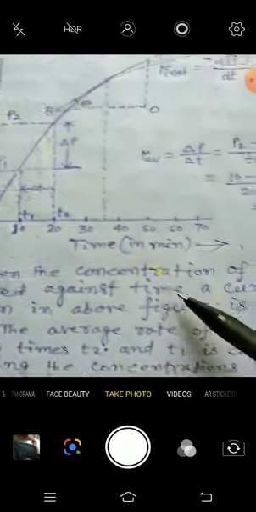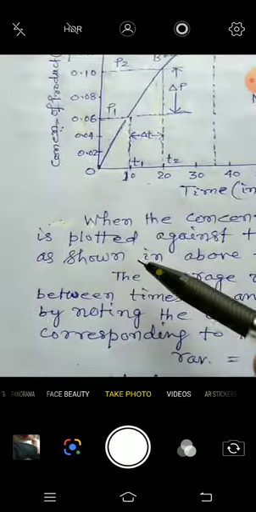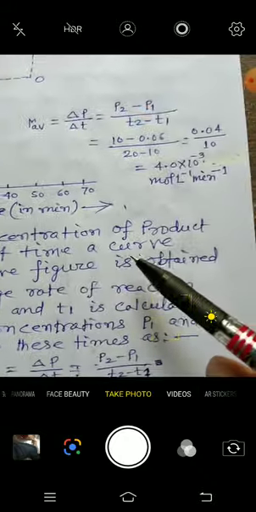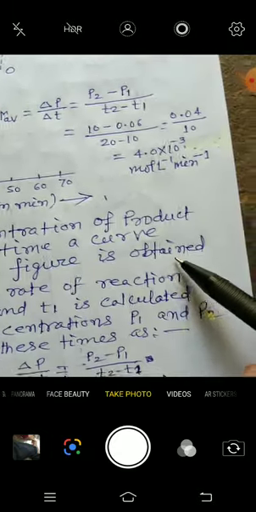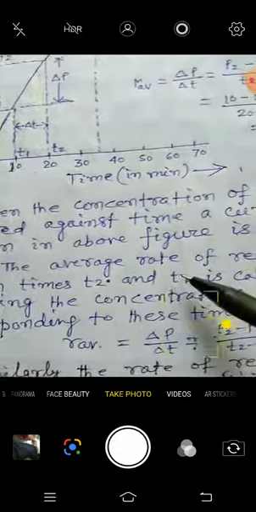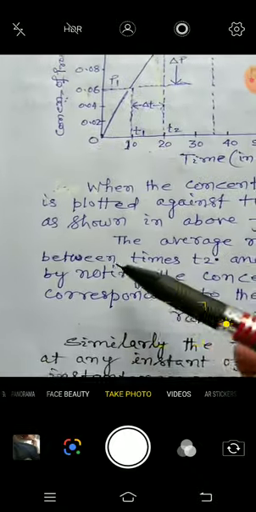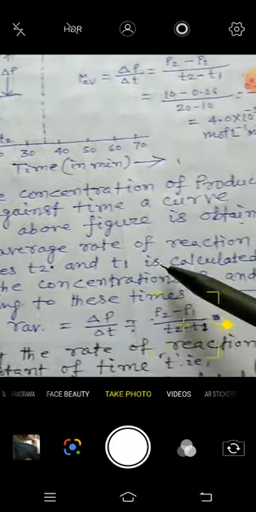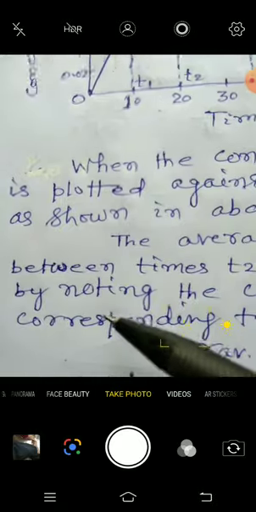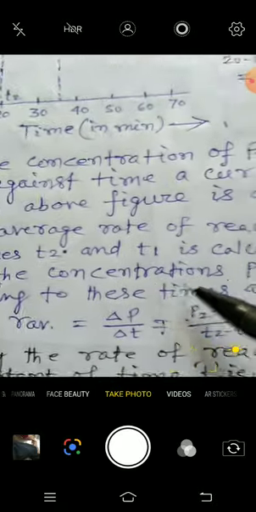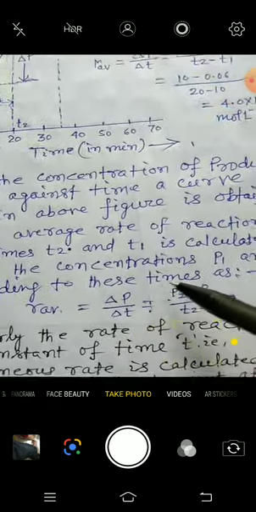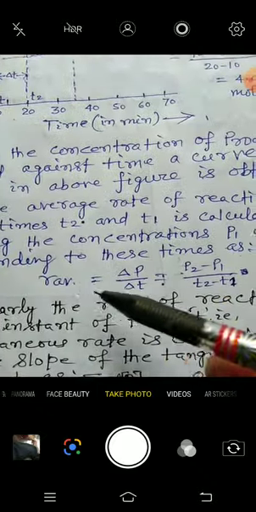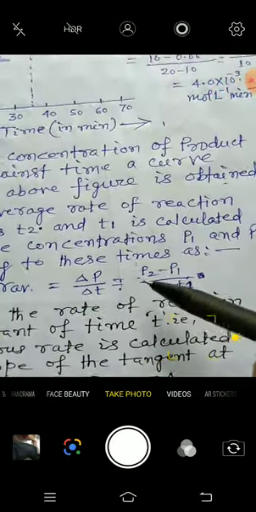Now when the concentration of product is plotted against time, a curve as shown in the above figure is obtained. The average rate of reaction between times T2 and T1 is calculated by noting the concentrations P1 and P2 corresponding to these times as R average equal to delta P by delta T, that is P2 minus P1 by T2 minus T1.